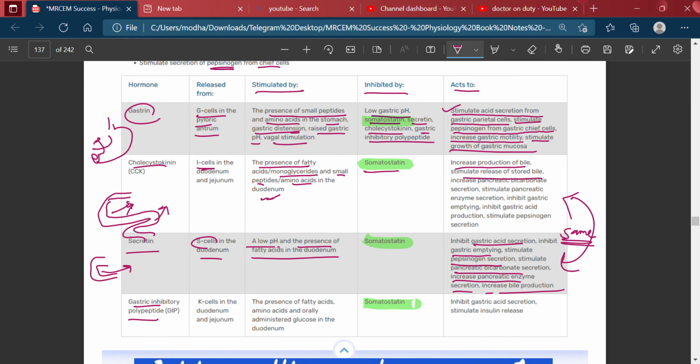Gastric inhibitory polypeptide, GIP, is secreted by the K cells in the duodenum and the jejunum, same as this, but from the K cells. The presence of fatty acids, amino acids, and orally administered glucose in the duodenum stimulates it. It inhibits gastric acid secretion and stimulates the insulin release, because of the glucose.